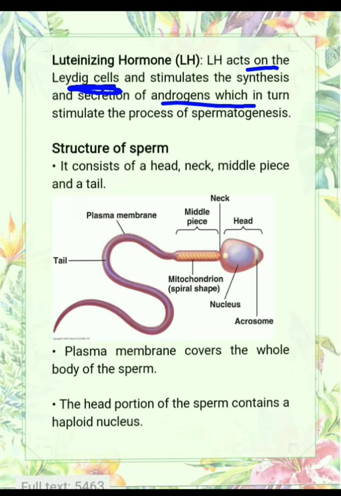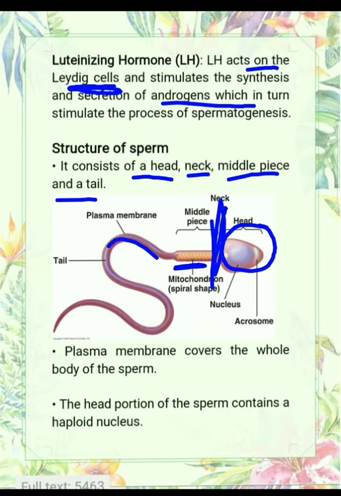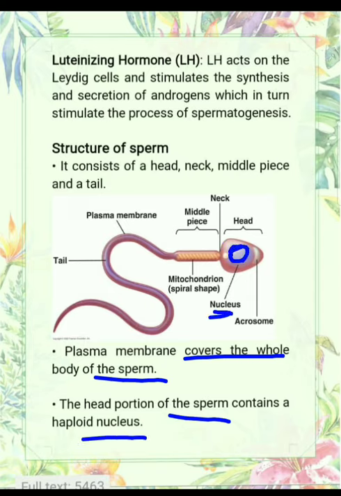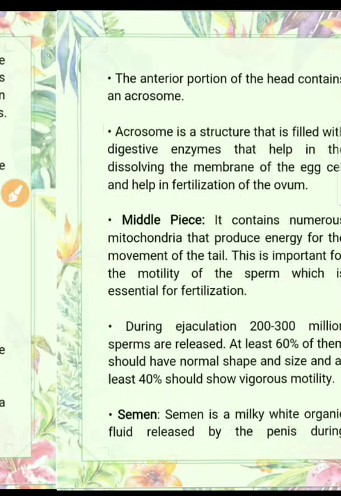So now we will see the structure of sperm. Actually, the sperm consists of head, neck, middle piece and tail. You can see here, this is the head, this portion is the neck, this is the middle piece, and this complete part is the tail. Four divisions are there. The plasma membrane covers the whole body of the sperm. The head portion of sperm contains a haploid nucleus. You can see here, this is the nucleus. This is haploid in nature. It contains only 23 chromosomes.